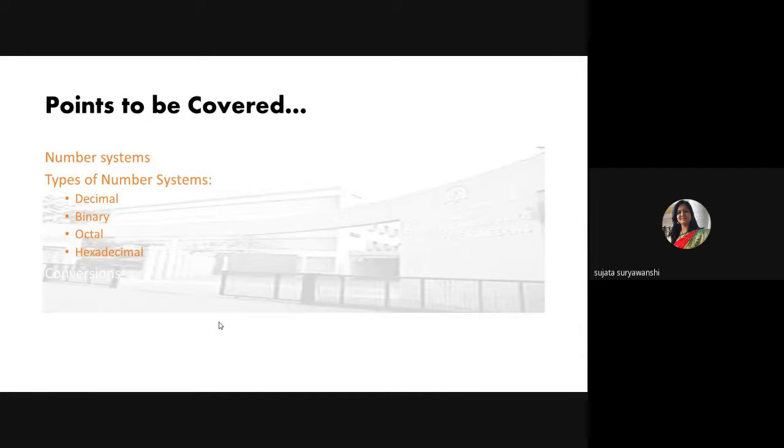So in today's lecture, I'm going to cover these concepts, that is number systems and the types of number systems. As we all know, I hope you know about number systems. What are the different types of number systems and how to convert them? Do you know?